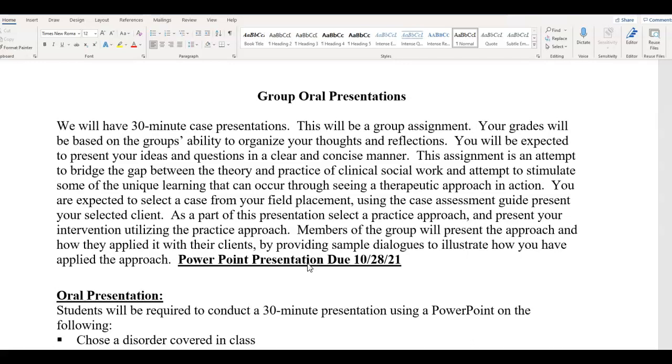But another way to think about it, or to obtain a shareable link, is to upload the final presentation to a storage site like Google Drive or Dropbox. If you upload the presentation or the video presentation there, you can then create a shareable link. It is the shareable link that you will be uploading to Blackboard for your assignment.